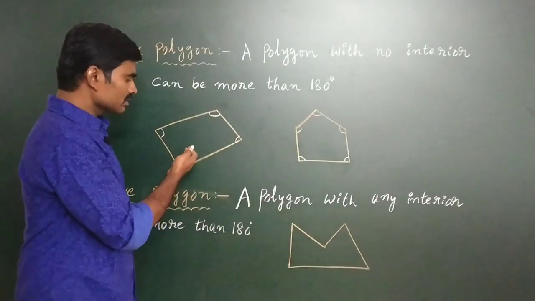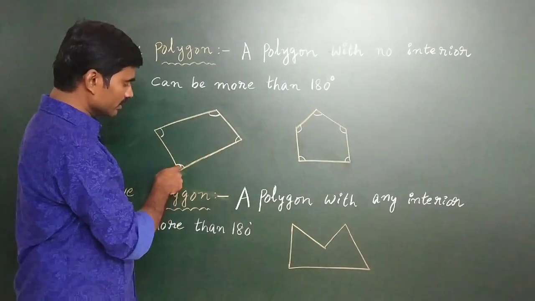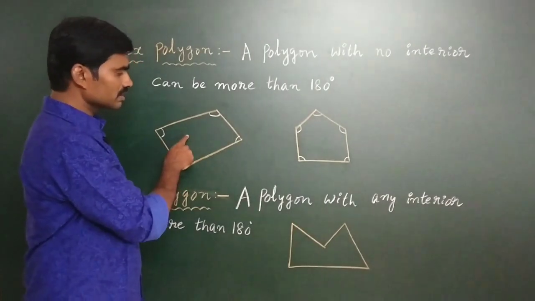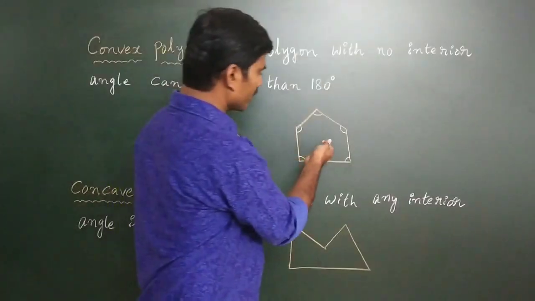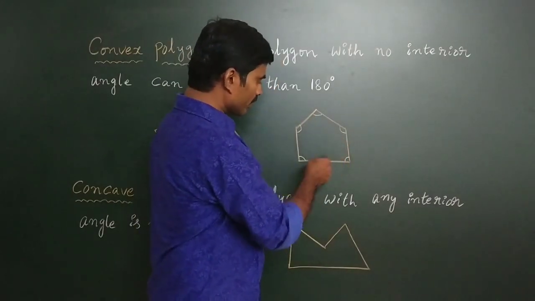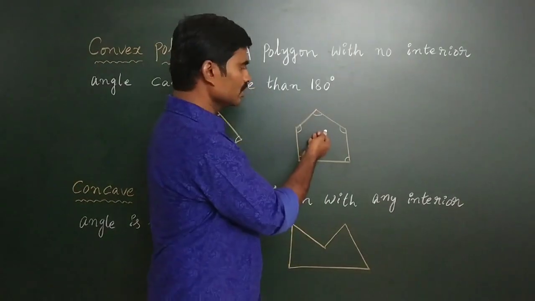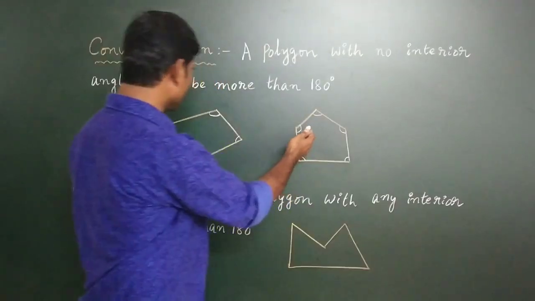Here each interior angle of this polygon is not more than 180 degrees, so this is an example of a convex polygon. This is a pentagon, and each interior angle is not more than 180 degrees, so this is also a convex polygon.